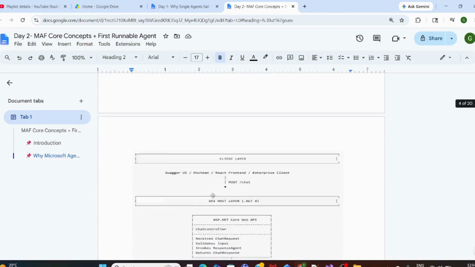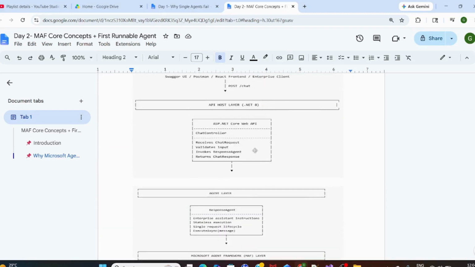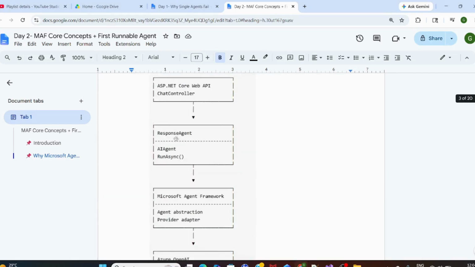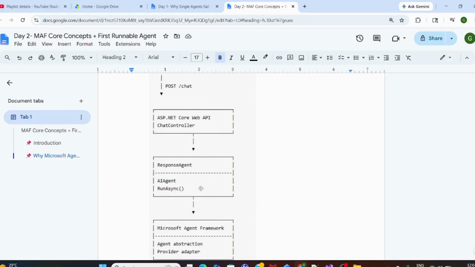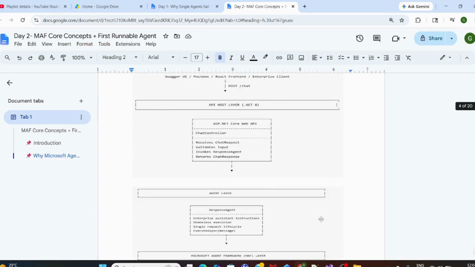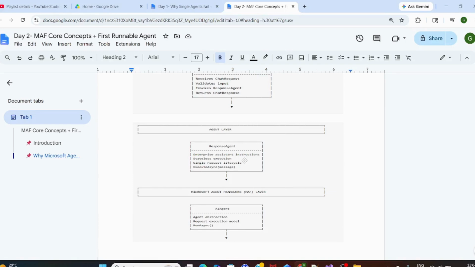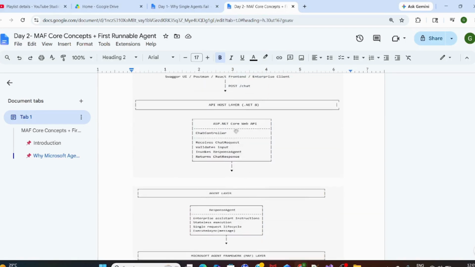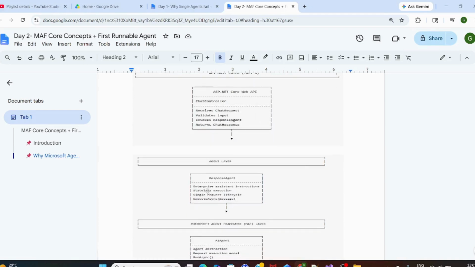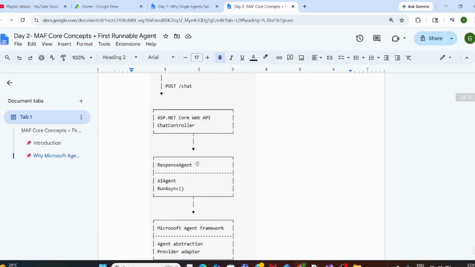It will receive the chat request, validate the input, invoke the response agent using RunAsync, and return the chat response. And what will the agent layer do? The response agent is an enterprise assistant. It is stateless, as I said, it is a response, so no memory. We are using execute async.